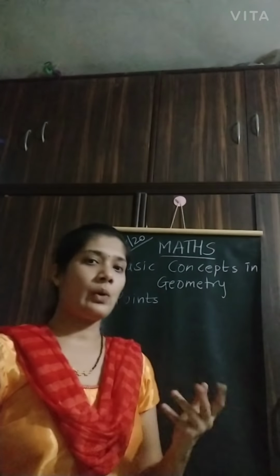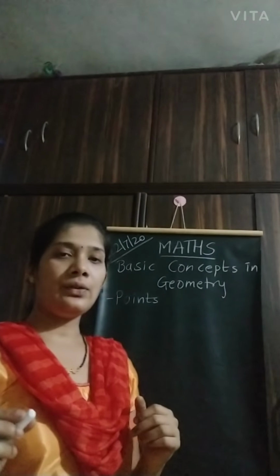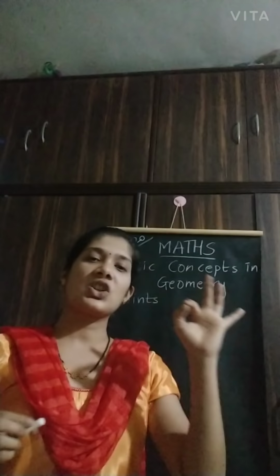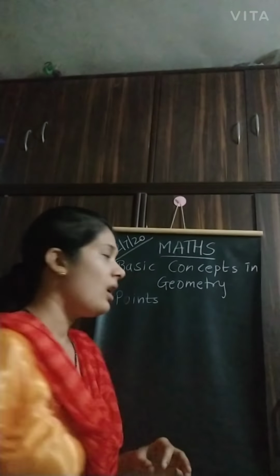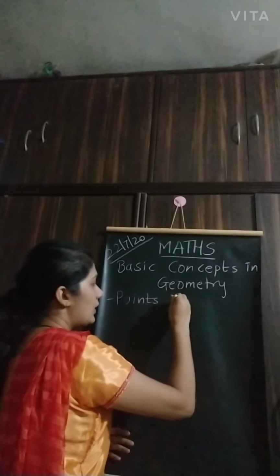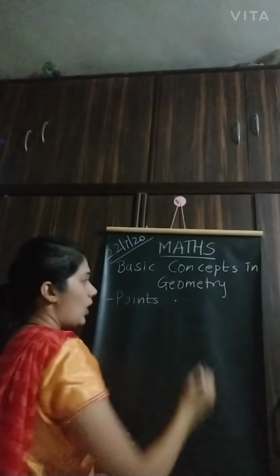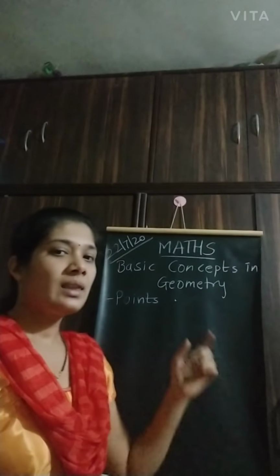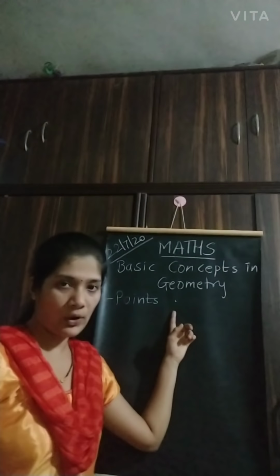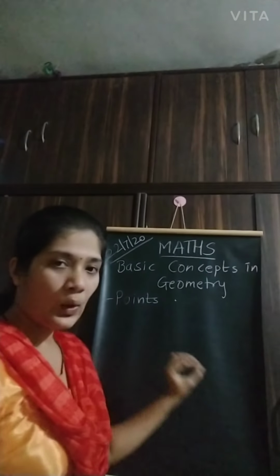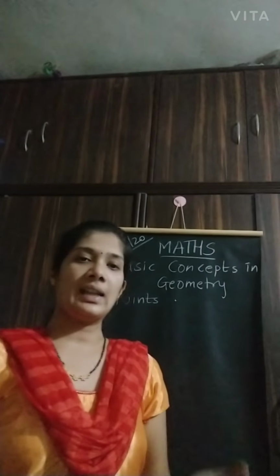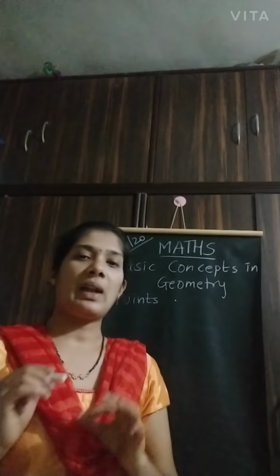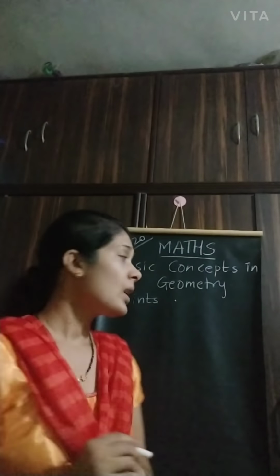Now what is a point? If I take a sharp pencil or a pen and make a small dot with the help of that sharp part, there is a formation of a point. So a point is a tiny dot which we can get with the help of a pencil or pen, right?